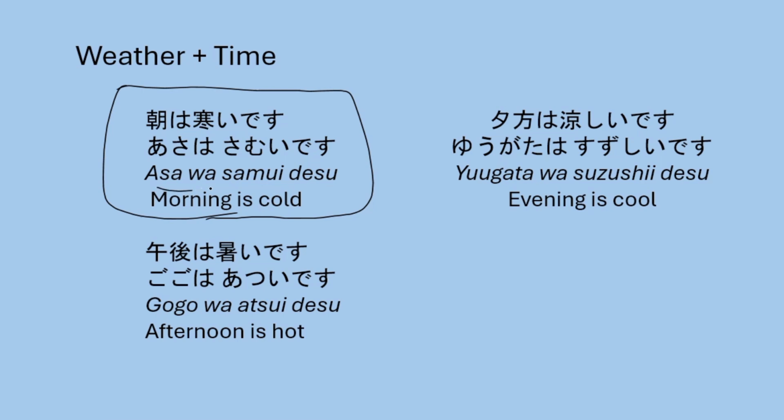So asa means morning, samui means cold, and desu. So morning is cold. And gogo means afternoon, we already know. Gogo wa atsui desu. Afternoon is hot. Yugata wa suzushii desu. Evening is cool, and this is another way to say cold. Suzushii desu.